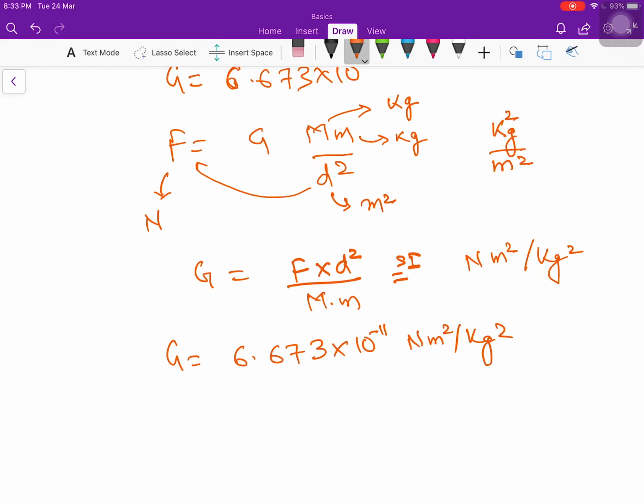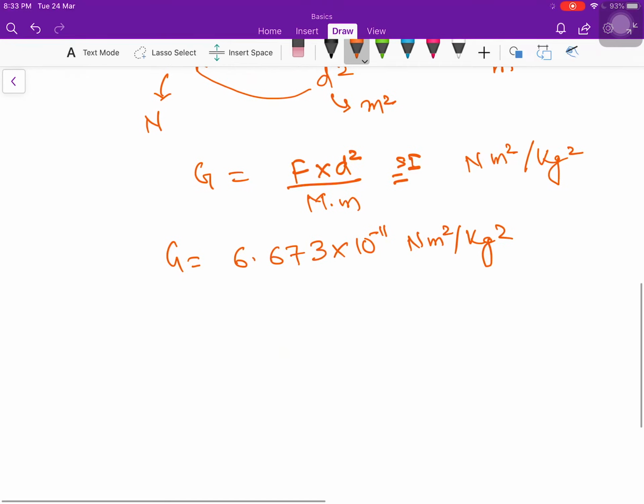So this was all the mathematics behind this force between two objects in the universe. But actually in real life we always feel this force. In every moment we are feeling this force. You are standing on earth right here, and why are you not floating into the universe? This is because of this gravitational force which is binding us with earth.